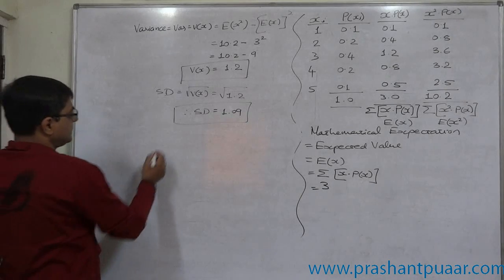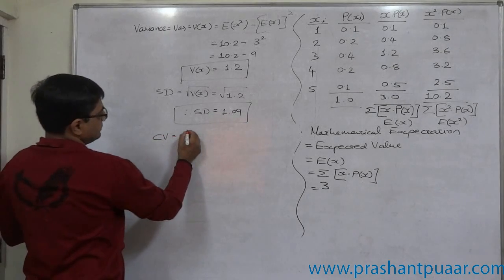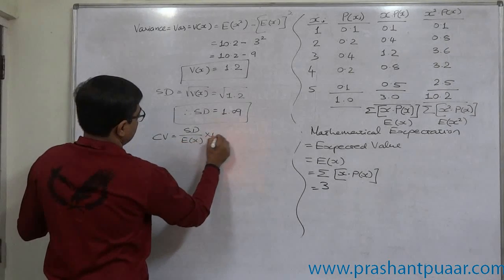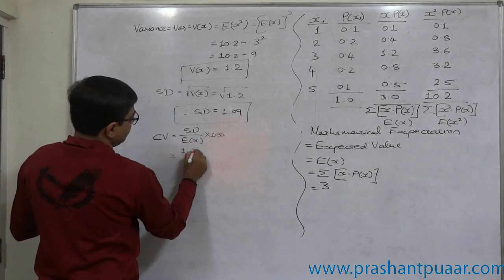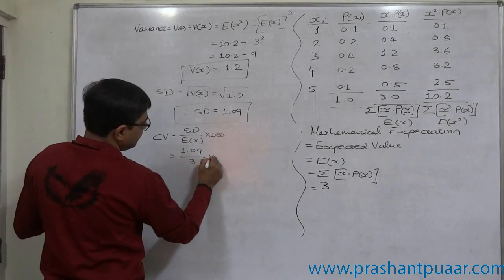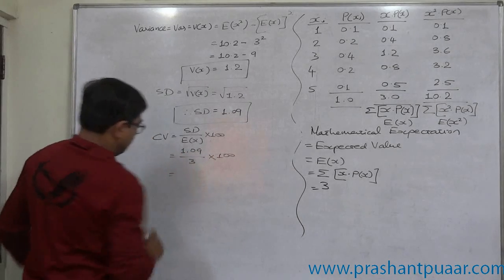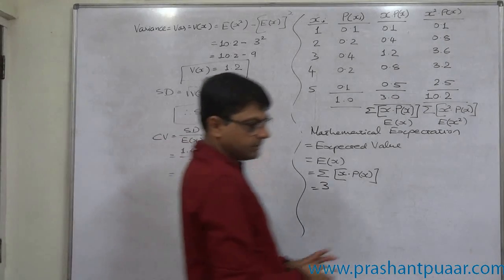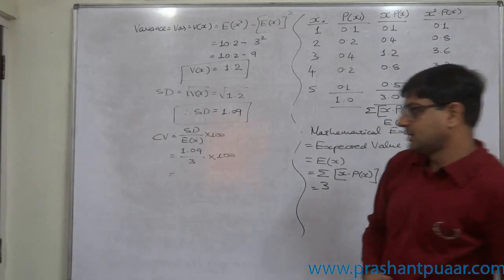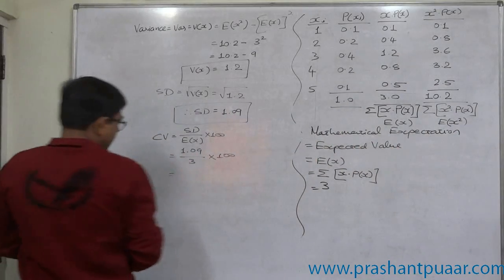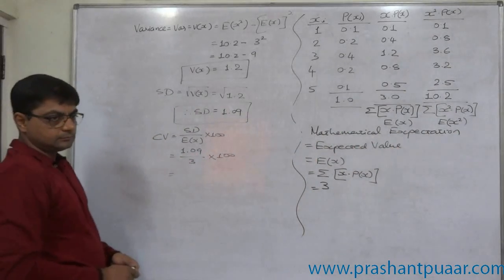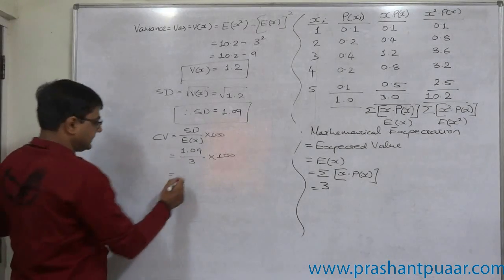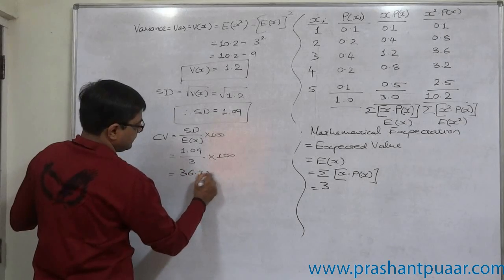And if we are interested in coefficient of variation, that will be 1.09 divided by 3 into 100, approximately 36.33%.